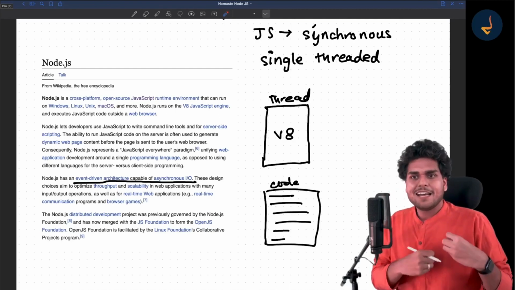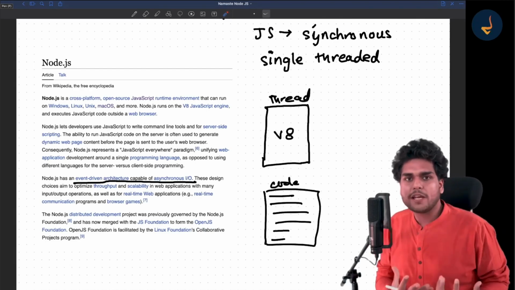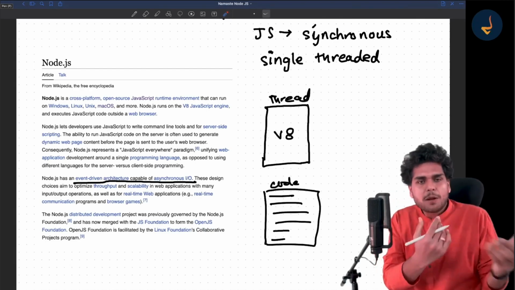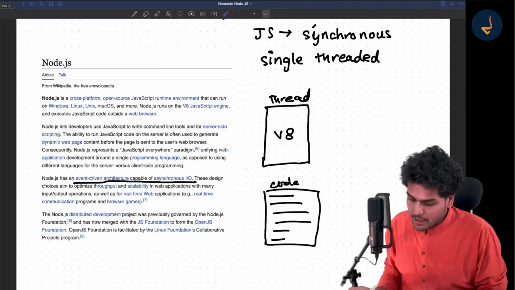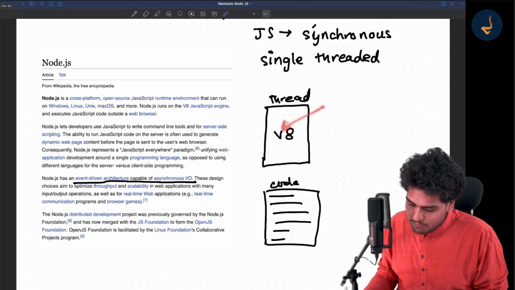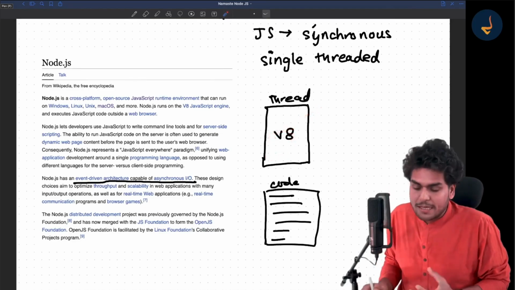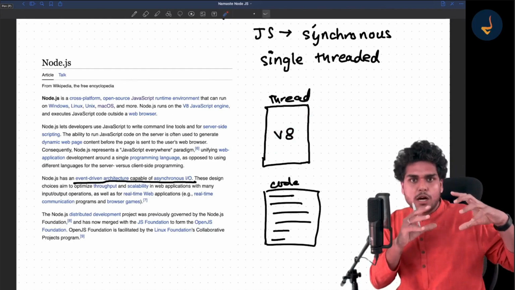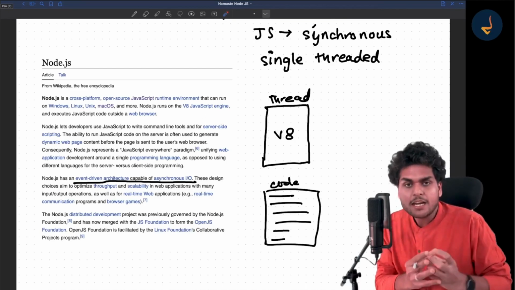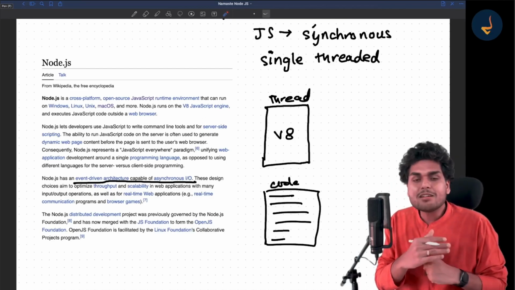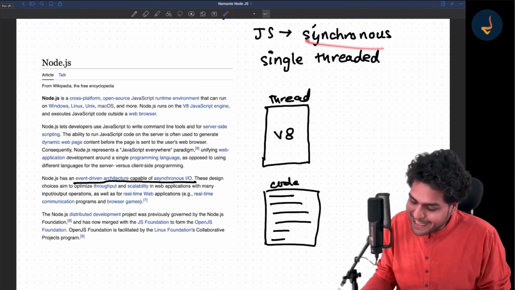But if the language is synchronous and single threaded, it cannot do a lot of things. Suppose multiple requests are coming in, how would you handle those requests? Will you block the thread? Suppose something is taking a lot of time over here, how would you handle that, because you just have one thread? If you do a heavy calculation on the same thread, then your thread will be blocked, right? You will not be able to do other things, and JavaScript is not capable of that. JavaScript is just capable of running synchronous code.